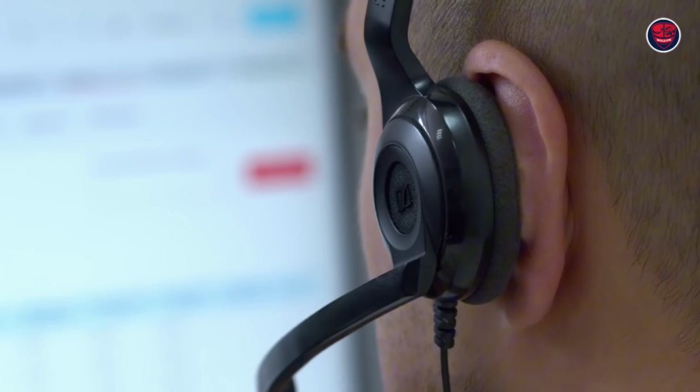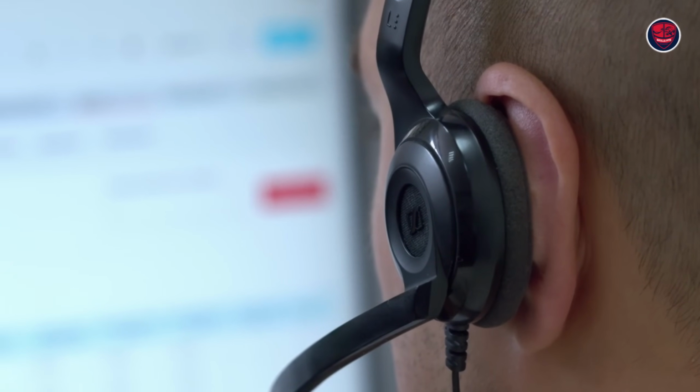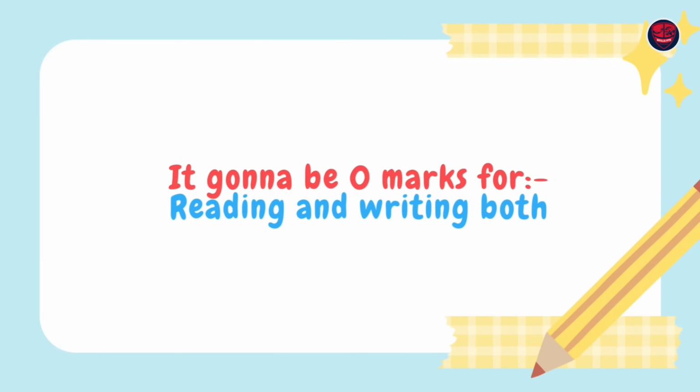Remember this. The next is making spelling mistakes. Grammar and spelling are the only two things that matter. This is one of the strictest things again considered for PTE Academic and Core. Whatever you see, exactly copy paste. If copy paste or selecting things is not working, you have to type exactly as it is and proofread for any spelling mistakes. Let's say you made two or three spelling mistakes with a perfectly written, grammatically correct sentence. It's going to be 0 marks for both reading and writing. Remember this.